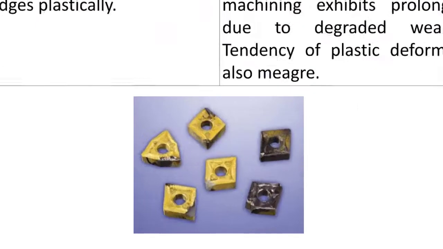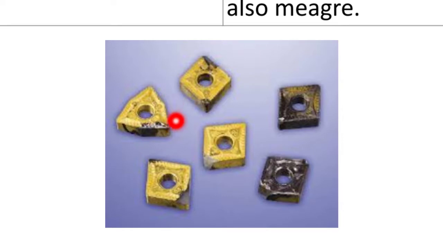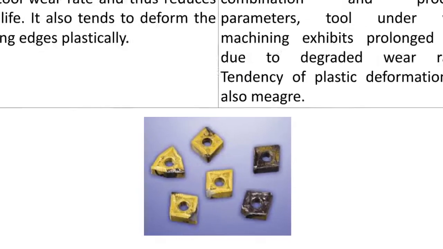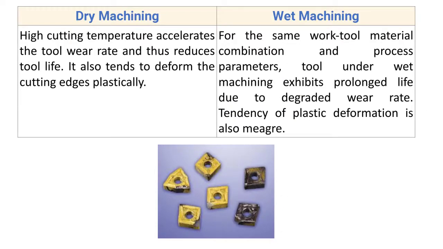And at the same time, because of high heat, the edges of the tool tip get deformed plastically. There will be a plastic deformation of the tool tip edge due to the high heat generation. Now for wet machining, for the same work-tool material combination and process parameters, the tool exhibits prolonged life due to degraded wear rate. The tendency of plastic deformation is also meager.